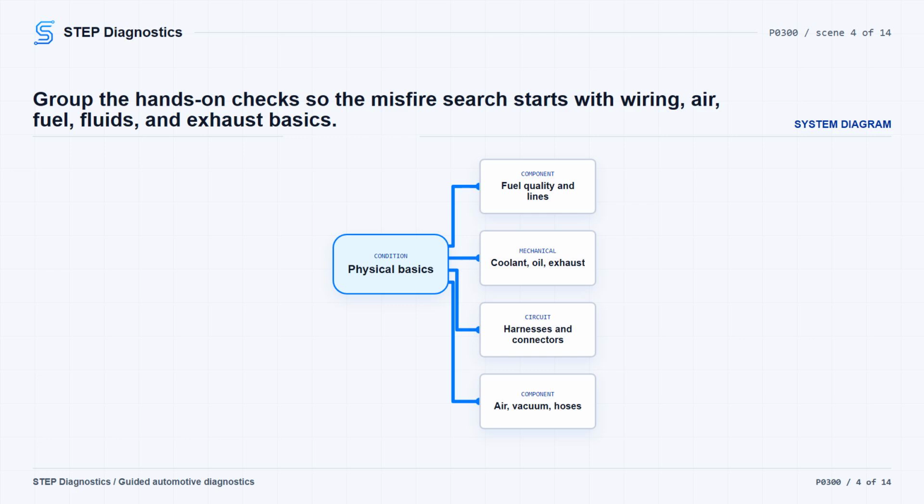Check coolant level and quality with the engine at the correct operating temperature. Check oil level and quality for contamination and maintenance condition, and inspect the exhaust for damage, restrictions, and routing.